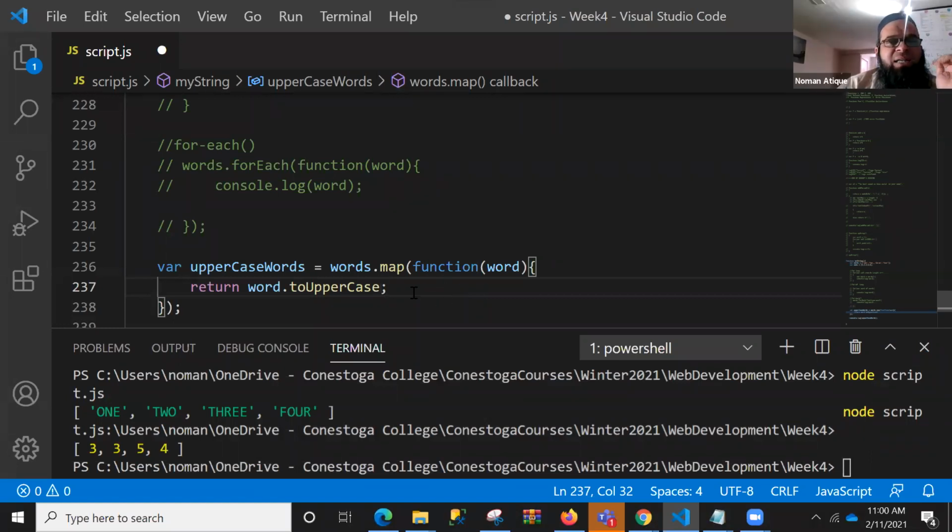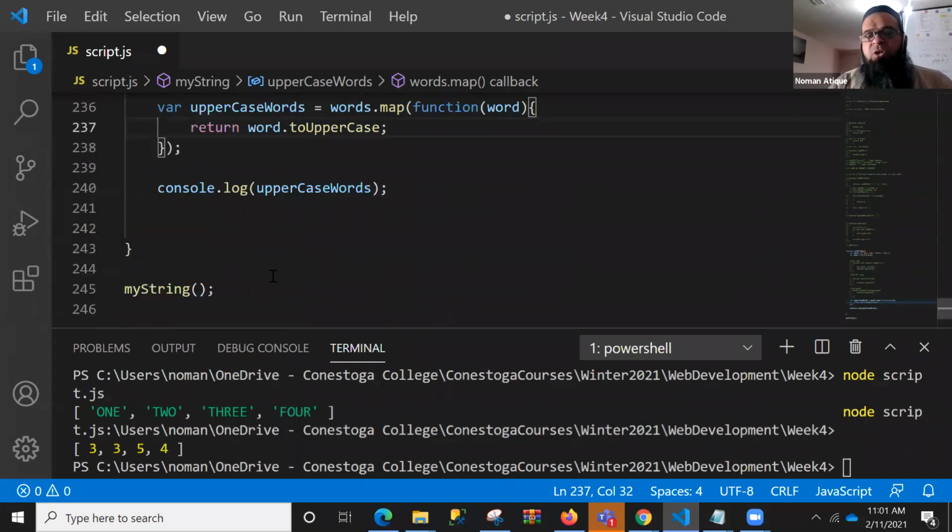I just want you to understand the concept of the working of map. If you have one array and you want to apply some operation on every element of that array, and I want you to save that into some other location, you will say, okay, I'll use the map function. And map function will be generating all those values by having those keys from me, and then I will be storing those values in my uppercase words or whatever you have been storing.